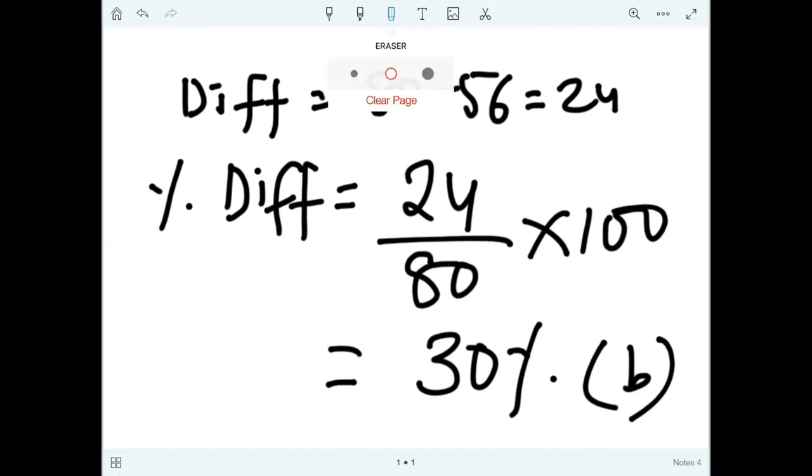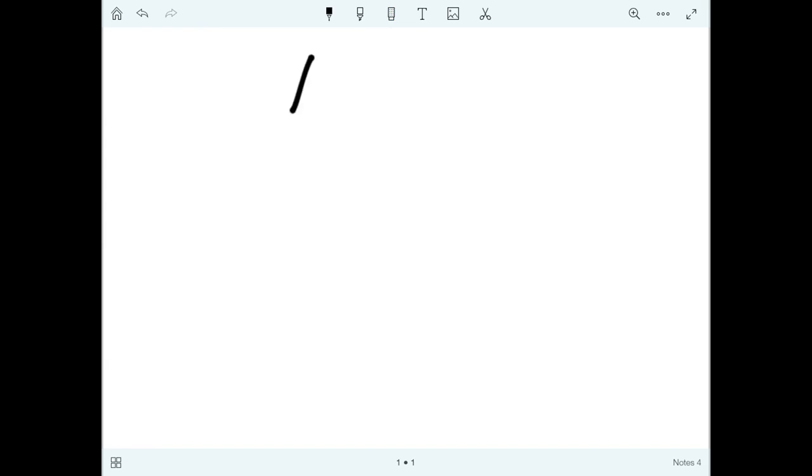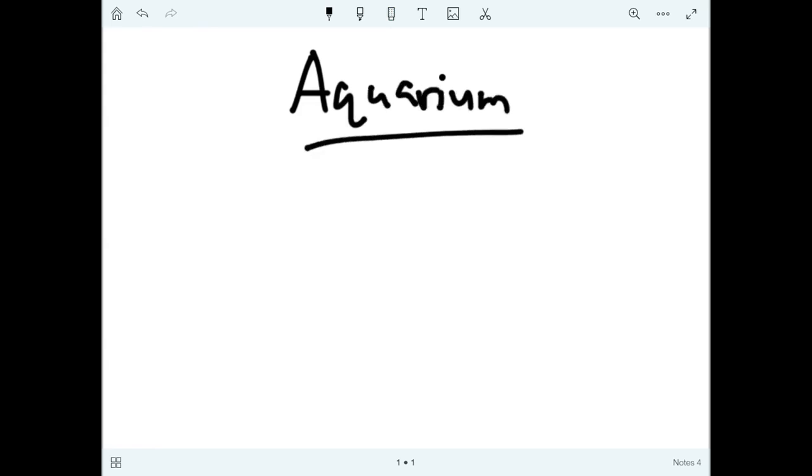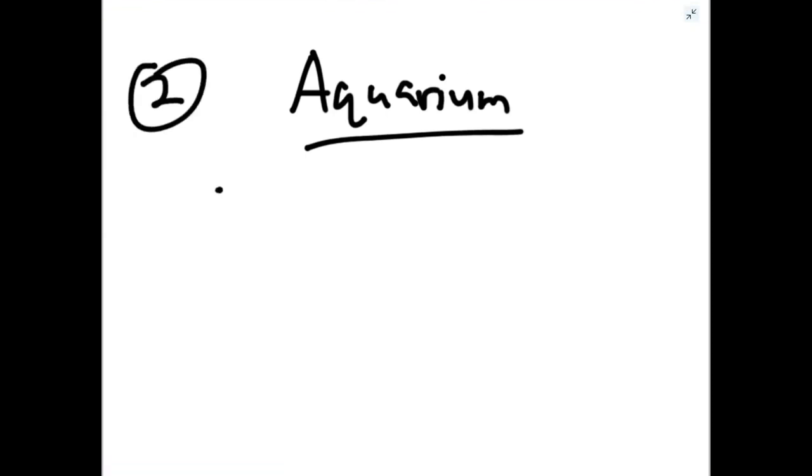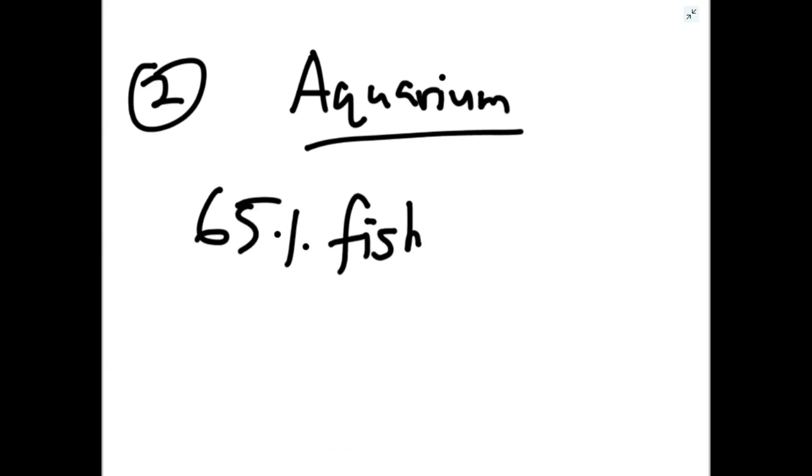Now I will take one more question from the book. This is based on aquarium. This is question number 2. An aquarium consists of fishes. 65% of the fishes are male.